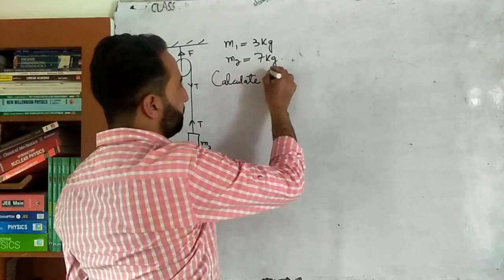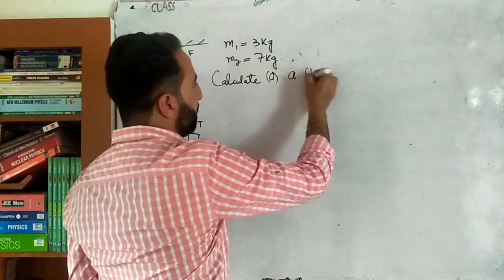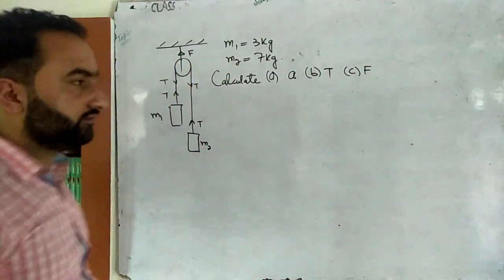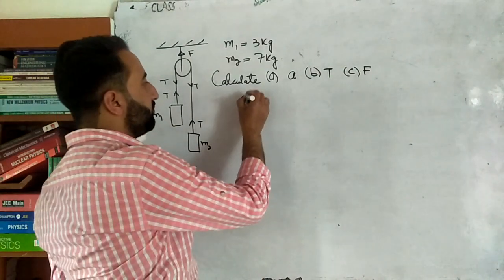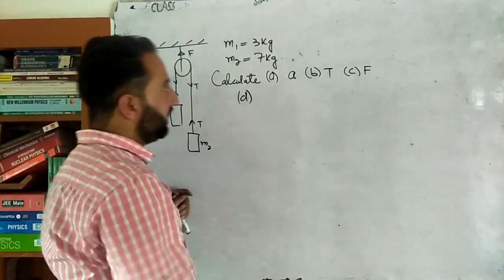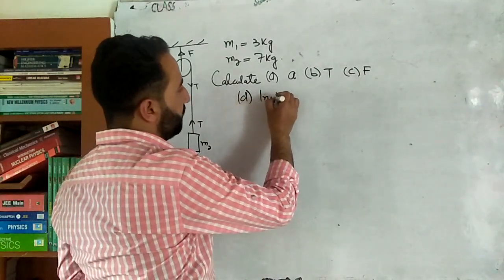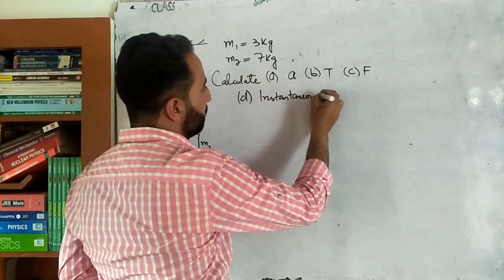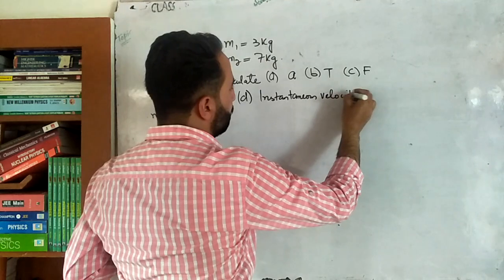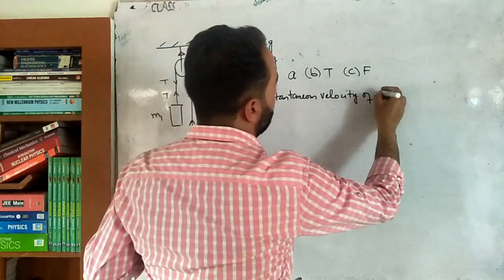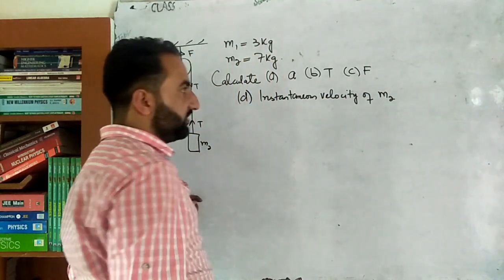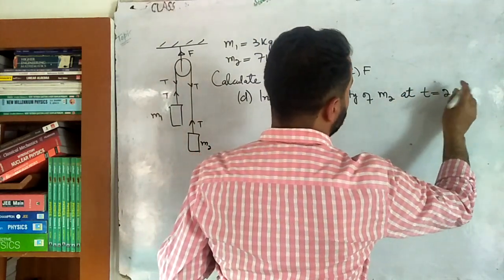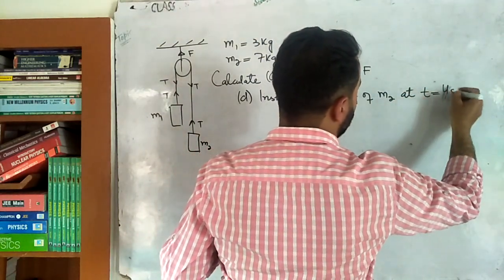A part, acceleration. B part, tension in string. C part, force on ceiling. ठीक है ना बेटा? D part, like this. Let's do some kinematics as well. D part, calculate instantaneous velocity of m2 at t equal to 4 seconds.